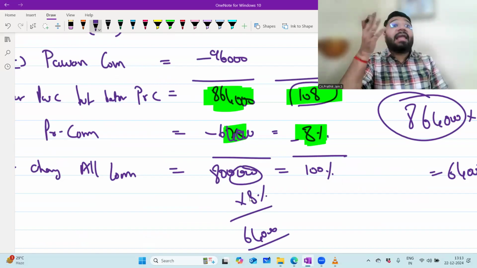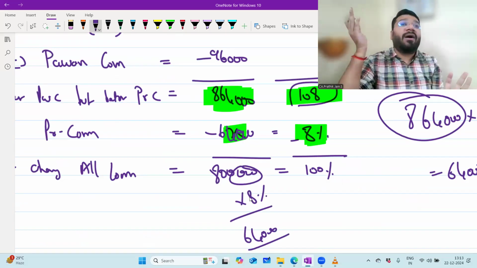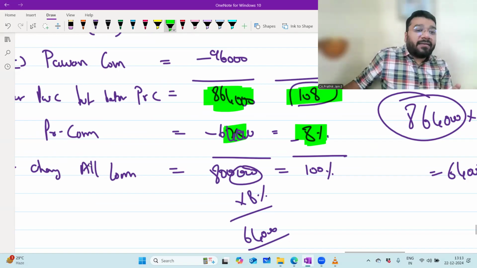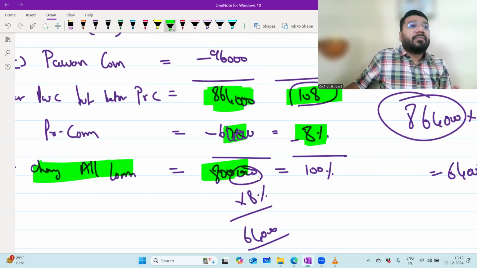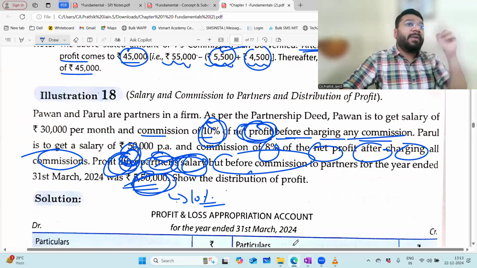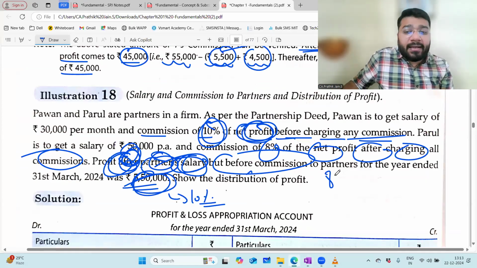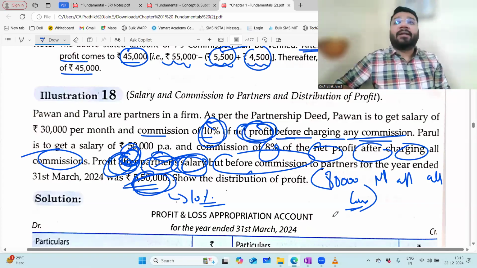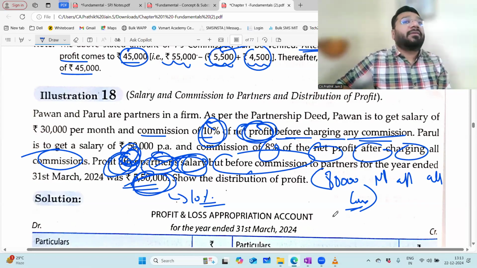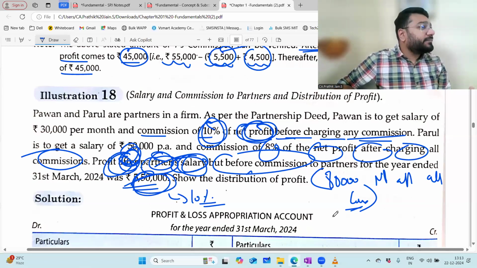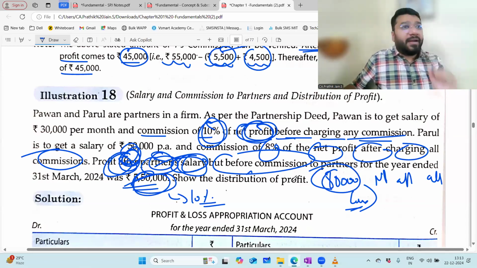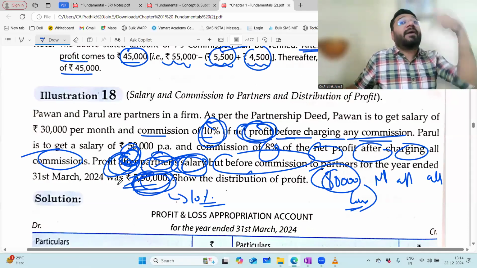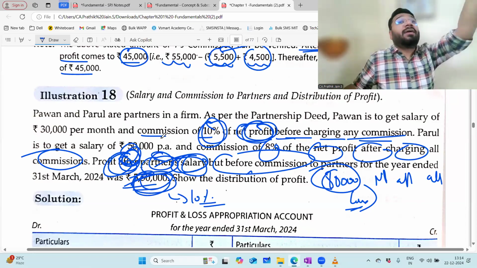If 8 lakh was directly given in the question, there is no need to do all this. Let's say they give you the same full question with 8 lakh rupees as net profit after all commission, with that additional line. They'll give you four options, A, B, C, D. One will be 8 lakh into 8 by 100. One will be 8 lakh into 8 by 108. One will be 5,50,000 into 8 by 108. One will be 9,60,000 into 8 by 108.